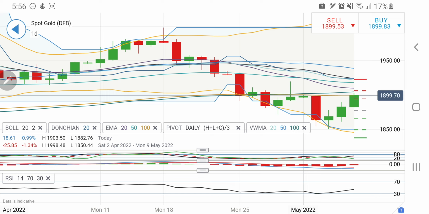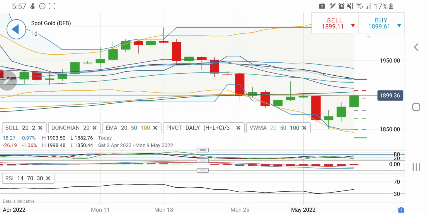At the same time, if you see it trading above 1905, you can go long at 1905. The targets are 1908, 1912 and 1918. In fact, it can rise towards 1922 levels. So take your positions accordingly, trade with caution, trade with strict stop loss, and always shift your stop loss to cost so that you can at least preserve your capital. You can always re-enter, nobody denies your re-entry. So this is all for gold.